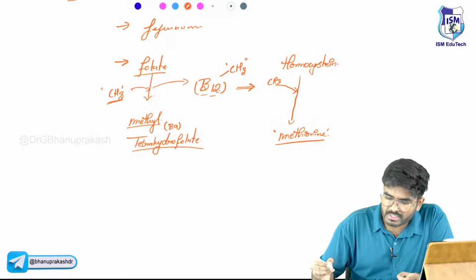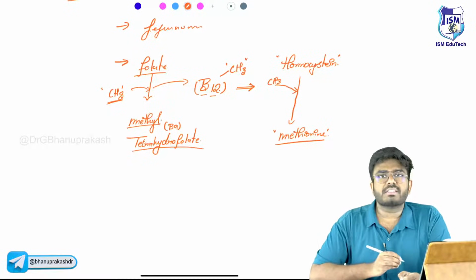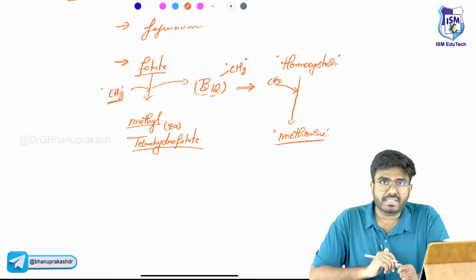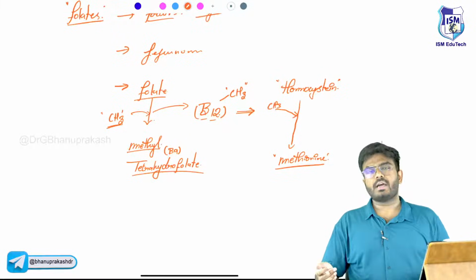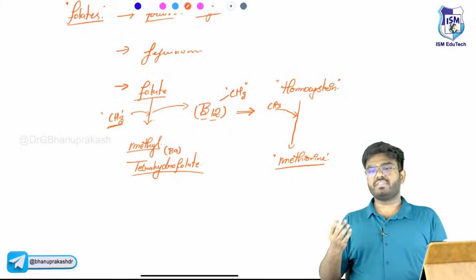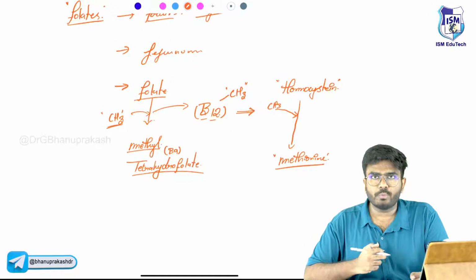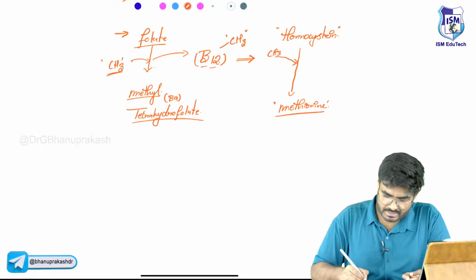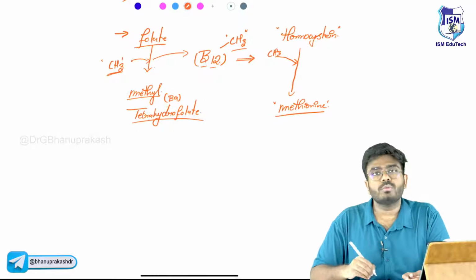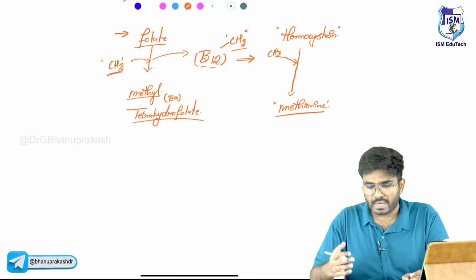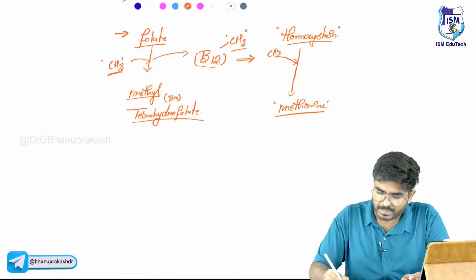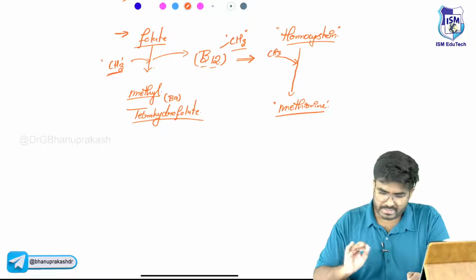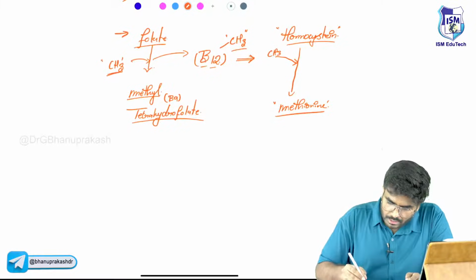Why I am talking about all this biochemistry is because you will understand how to identify the folate deficiency anemia. So folate, after entering the body, becomes tetrahydrofolate, which accepts the methyl group and becomes methyl tetrahydrofolate. But to participate in DNA precursor synthesis, the methyl group needs to be donated to vitamin B12. Vitamin B12 accepts the methyl group and donates it to homocysteine, which is converted into methionine. Done. Just keep this point in mind.